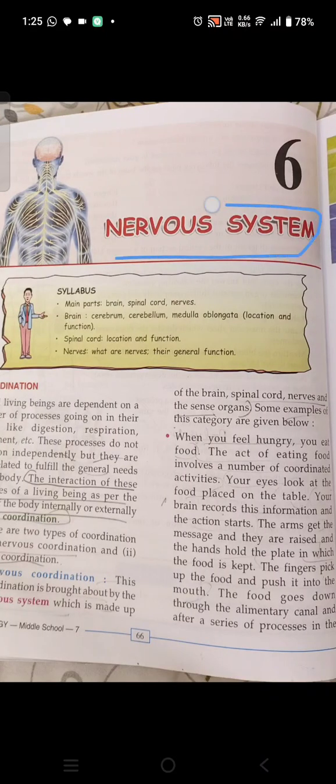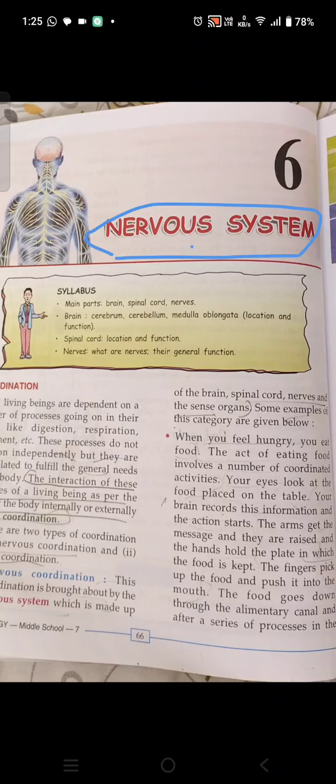In this chapter we will learn the basics of this system, and there are various systems in our body. So this is one, the nervous system. You know that the nervous system is made up of special cells called nerve cells or neurons.